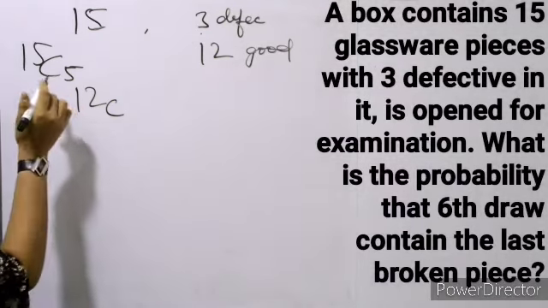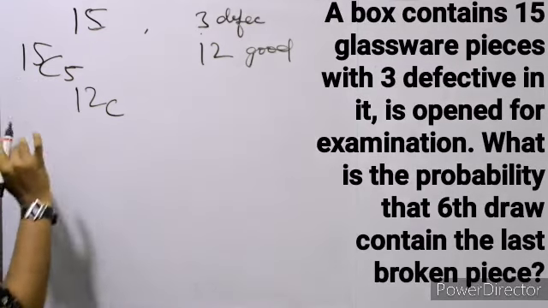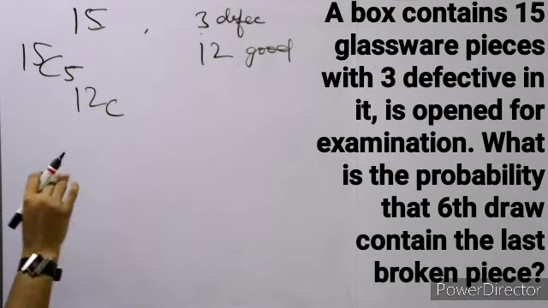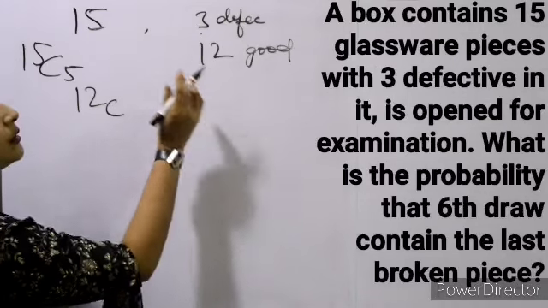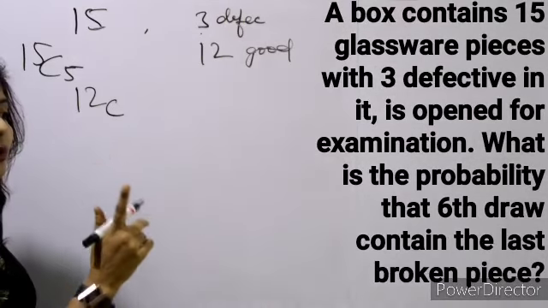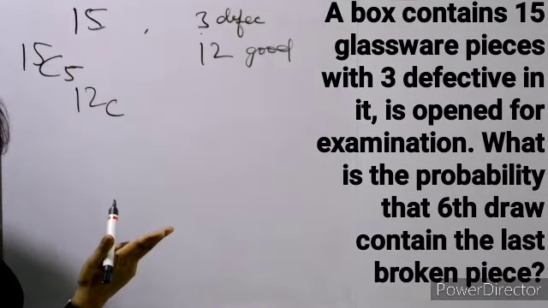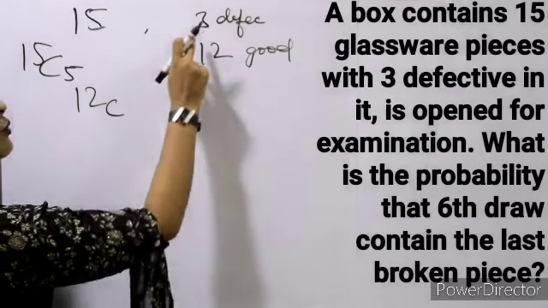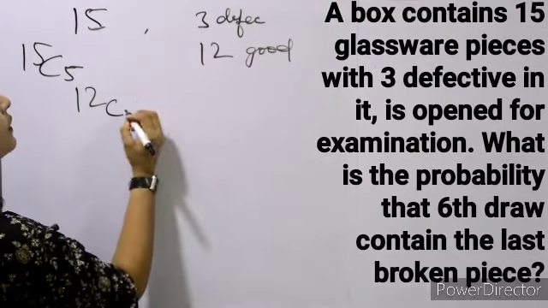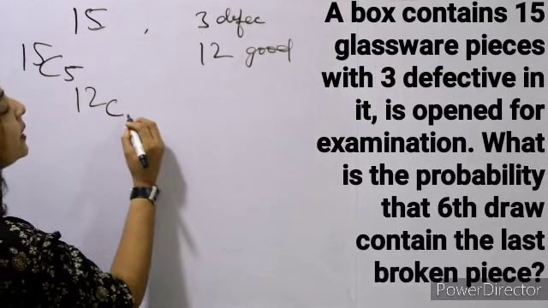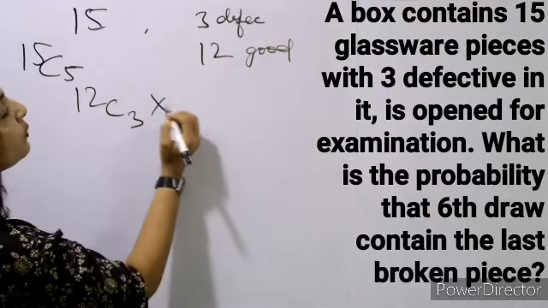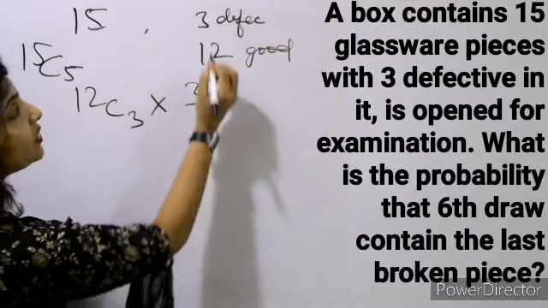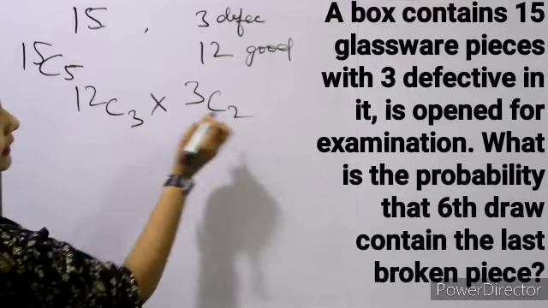So पहले के जो 5 है that is 15C5, हम उसे वैसे select कर सकते हैं. And 2 broken pieces होने चाहिए and 3 good pieces होने चाहिए. तो 3 good pieces means 12C3 and 2 broken pieces मतलब 3 defective में से 2 defective हमने निकाला.